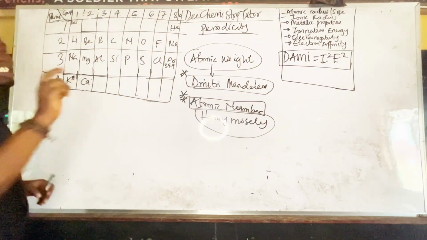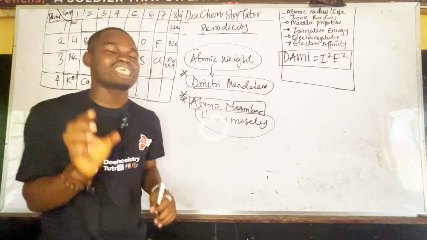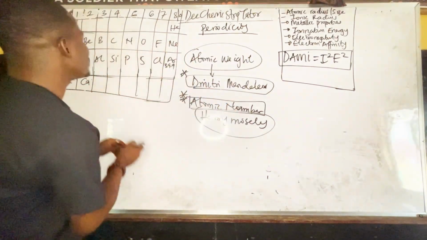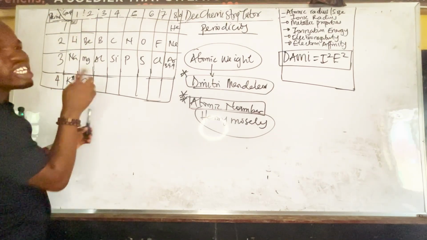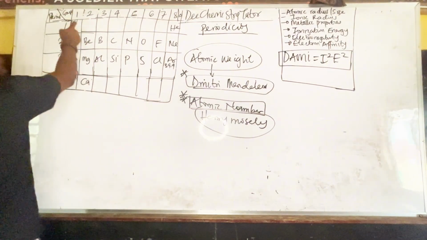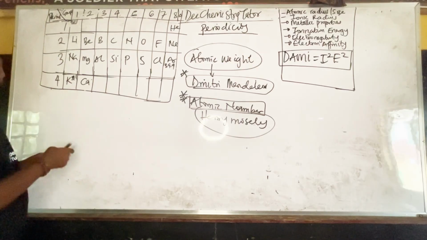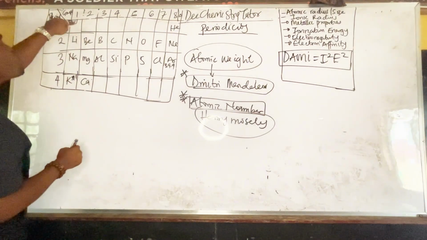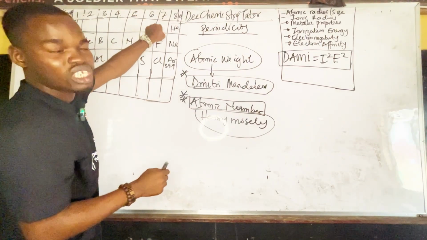Now, there's one question JAMB used to ask: which element can fit into 2 groups? Hydrogen. That's why hydrogen is not really in group 1. It's just placed at a corner. Can you see? It's placed at the corner in the periodic table, because hydrogen can be in group 1 and it can fit into group 7.